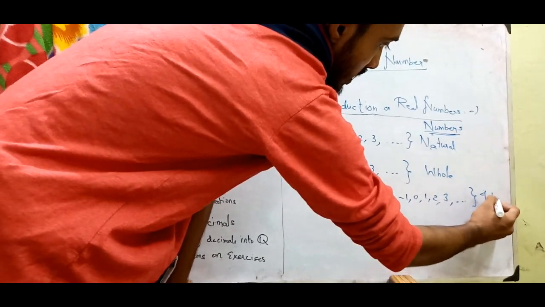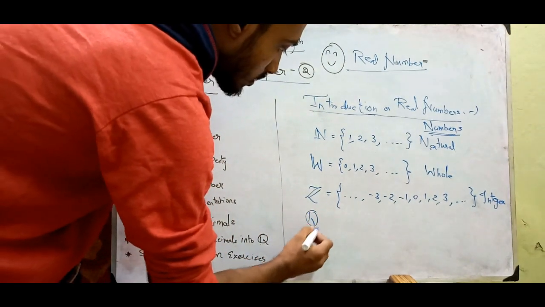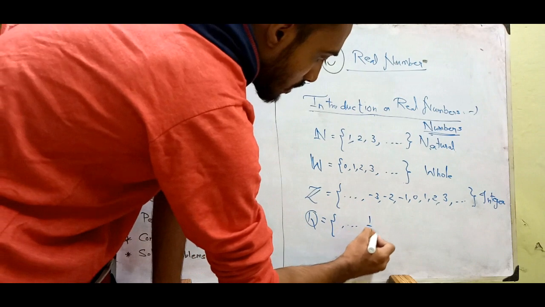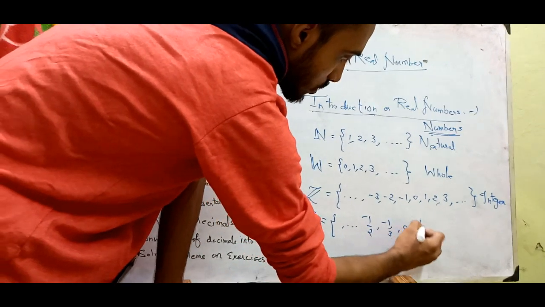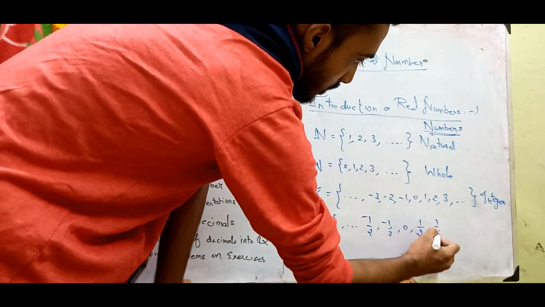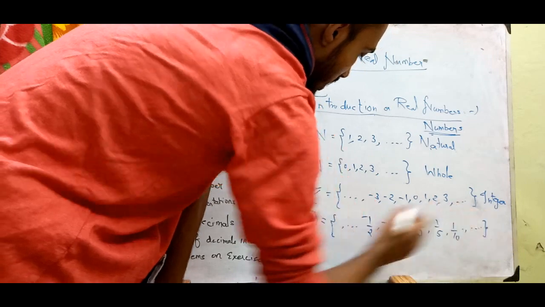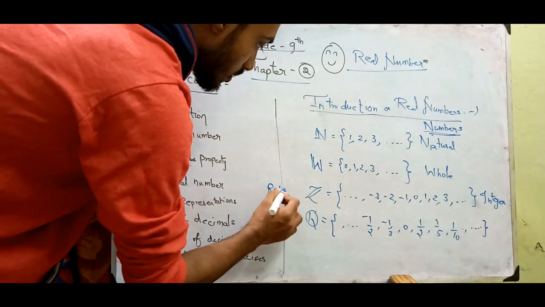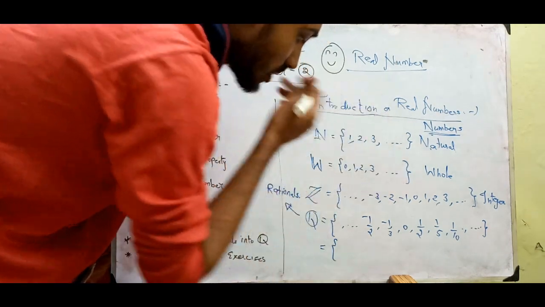These are called integers. Then numbers like 1 by 2, minus 1 by 2, minus 1 by 3, 0, 1 by 5, 1 by 10, all these numbers are rational numbers. We call them rationals.